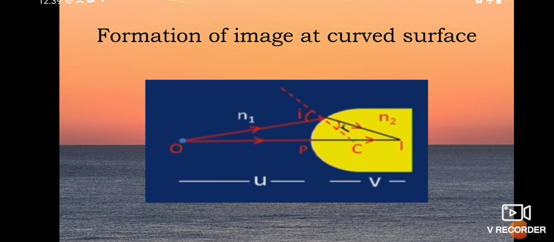Then if you draw the normal to the two rays, here the angle of incidence is i and the angle of refraction is r. Two refractive indices, one for air and another for glass, are n1 and n2. From P to O, the object distance is u, and from P to I, the image distance is v. Like this we can draw the ray diagrams to get the image at curved surfaces. Okay, students.